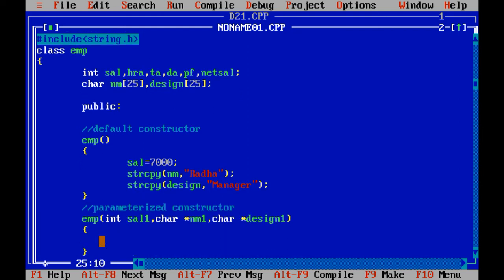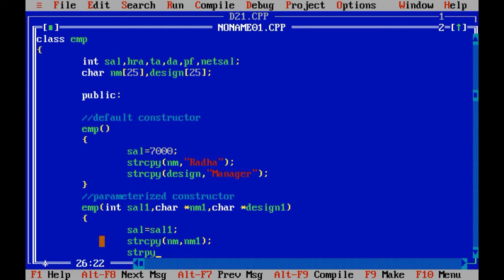Now what we need to do here: salary equals salary1, then strcpy, we are going to copy the string inside nm1, and strcpy designation1.